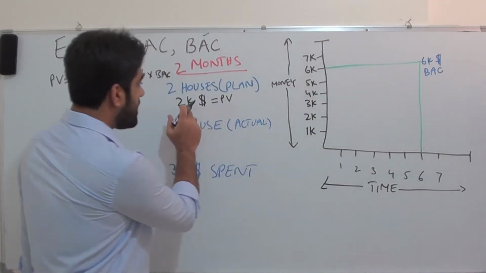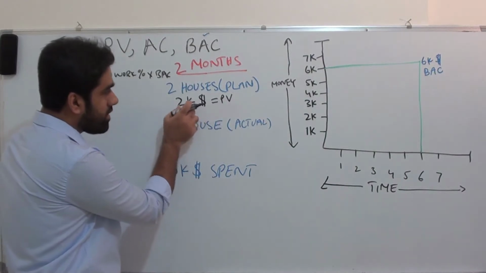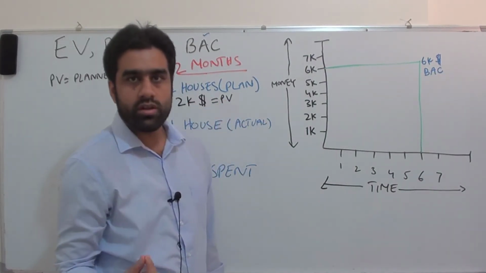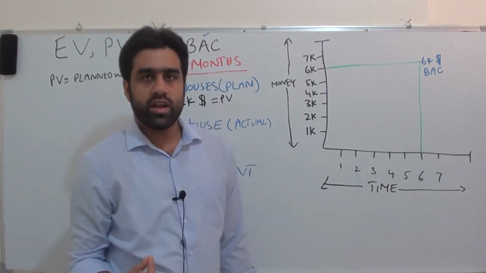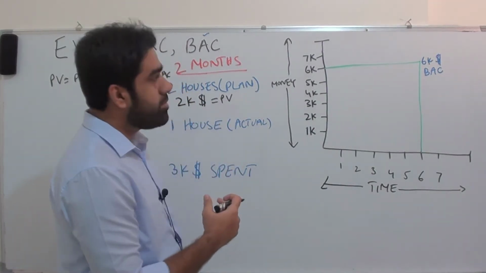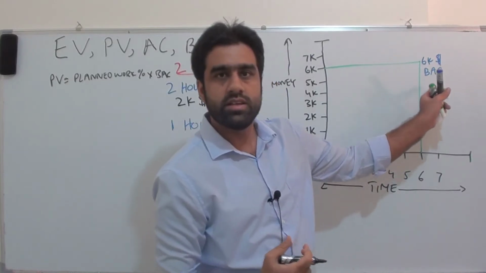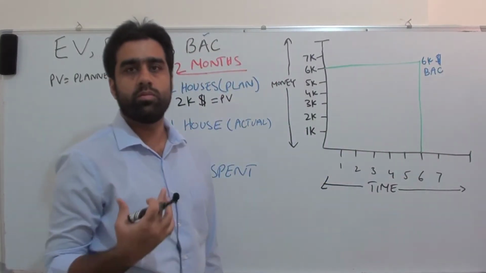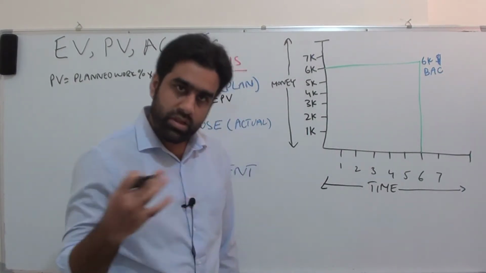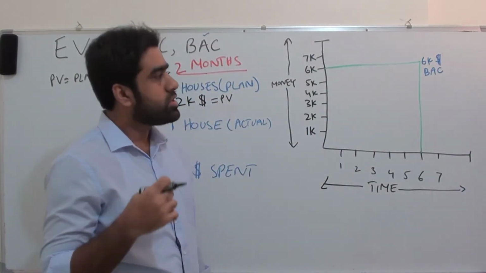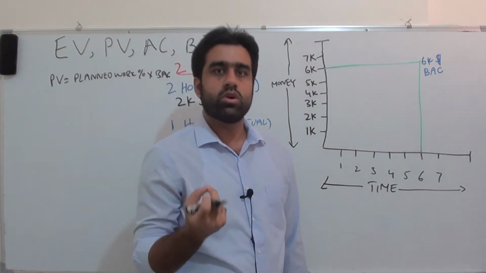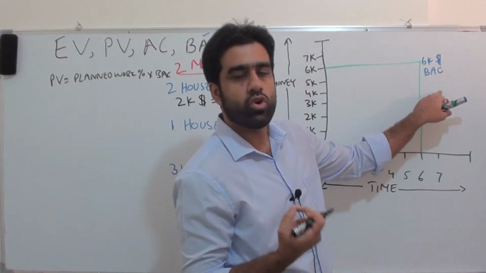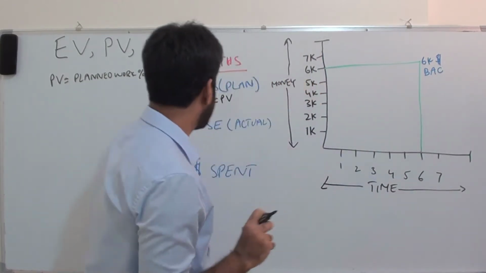Even if you see logically here, when we calculated the planned value, the value of one house was $1,000 and two houses are $2,000, right? We calculated based on the original budget, $6,000, because the full budget of the project was $6,000 for constructing 6 houses, so the value of one house is $1,000. So we need to calculate planned value and earned value on the basis of the original budget, BAC. This is very important.